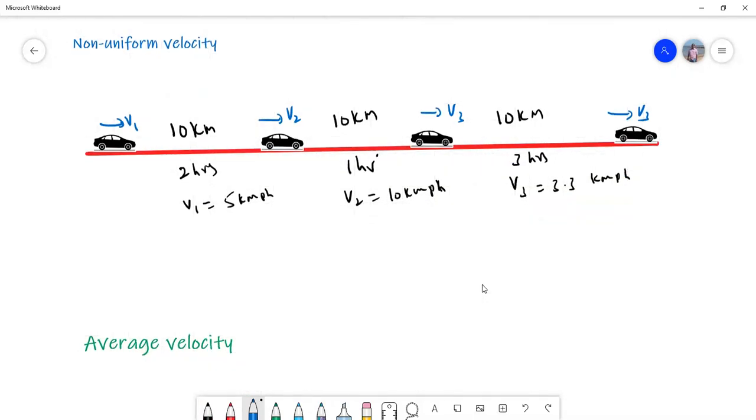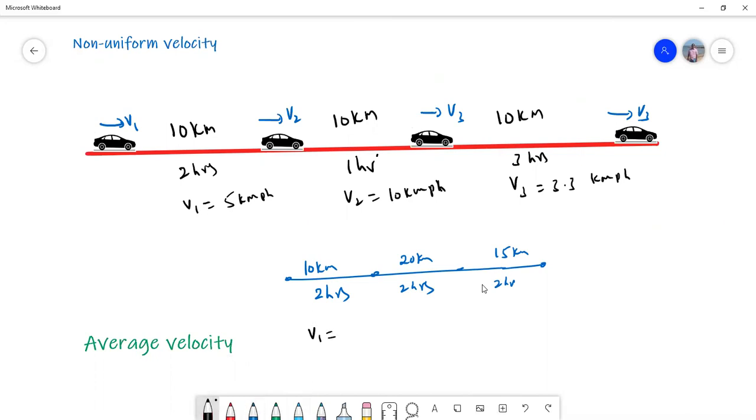There is one more way also we can take. For example, take the same example of car. These are the different positions of the car. I'll take now 2 hours interval everywhere. This is 2 hours. This is 2 hours. Here 10 kilometers. Here say 20 kilometers. Here say 15 kilometers. Now, in the first case, again, if I calculate speed, here speed is 5 kilometers per hour. Here it is 10 kilometers per hour. Here the speed is 10, and here the speed is 7.5.